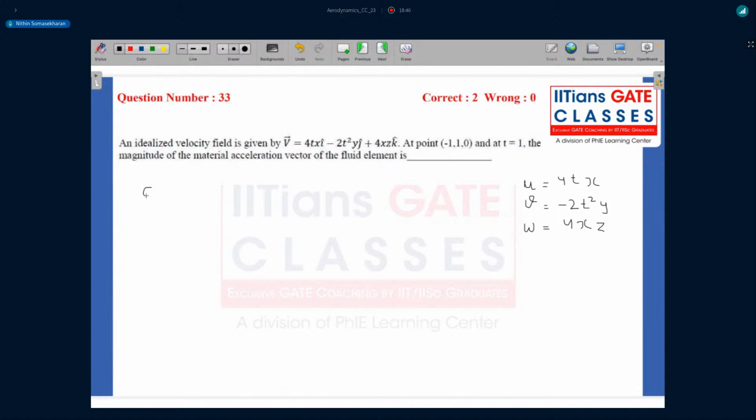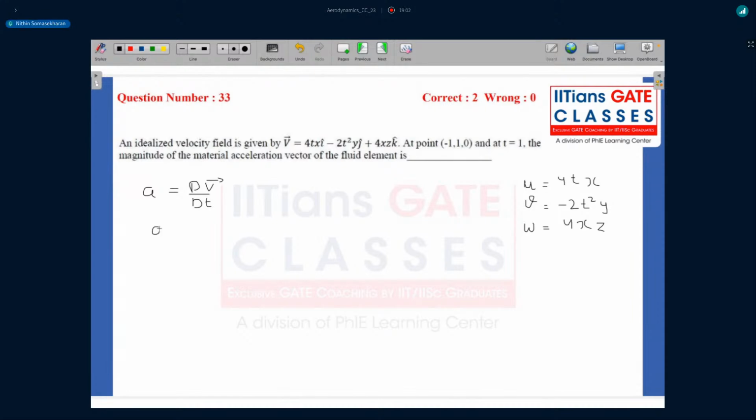They're asking what is the material acceleration. So acceleration is nothing but dv by dt, your material derivative for that matter. So you need to calculate the acceleration in x, y, and z direction.